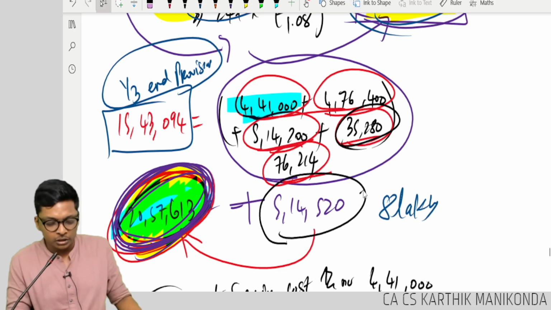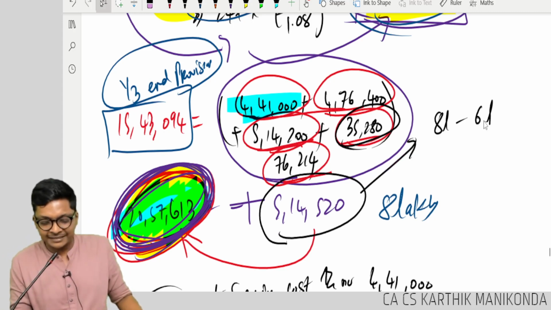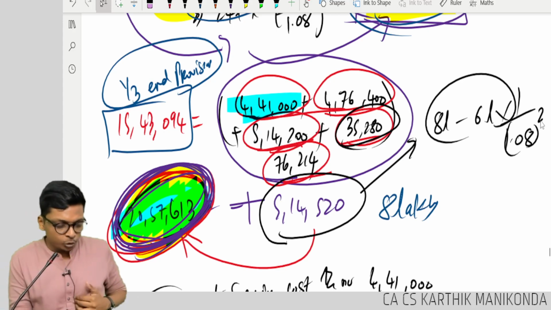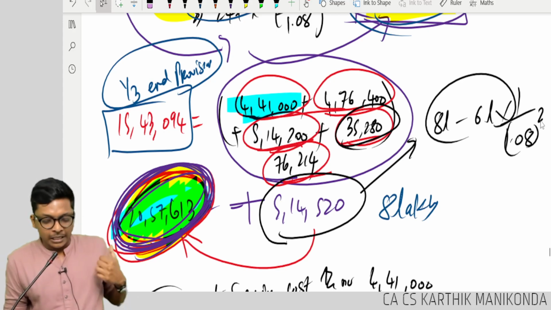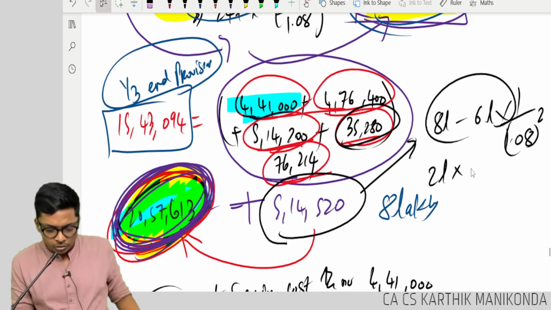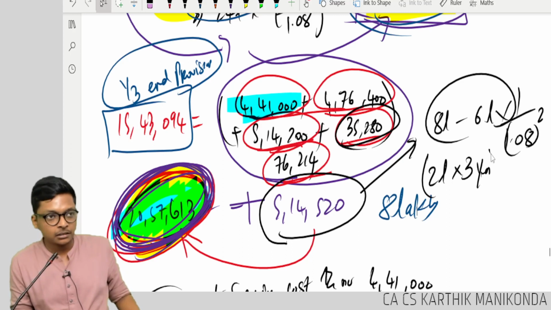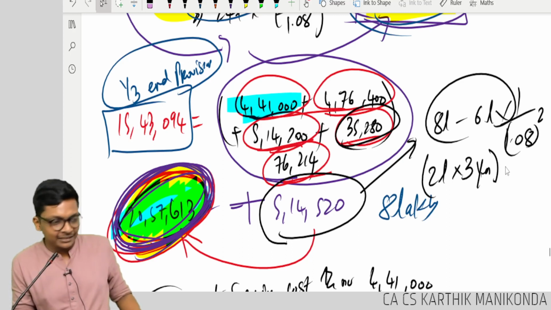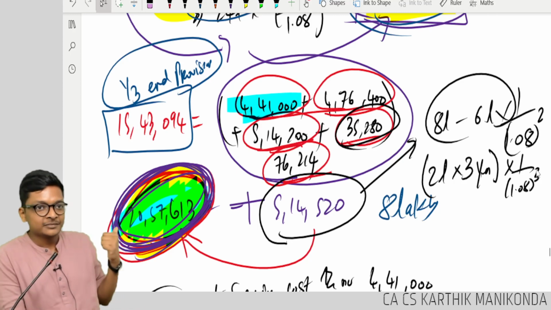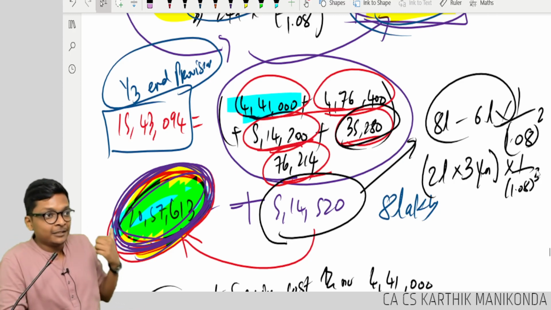You compute 8 lakhs minus 6 lakhs, into 1 divided by 1.08 to the power 2. 2 lakhs into how many years? 3 years, correct? 2 lakhs into 3 years into 1 divided by 1.08 to the power 2. I never computed that time, I didn't want to confuse you.